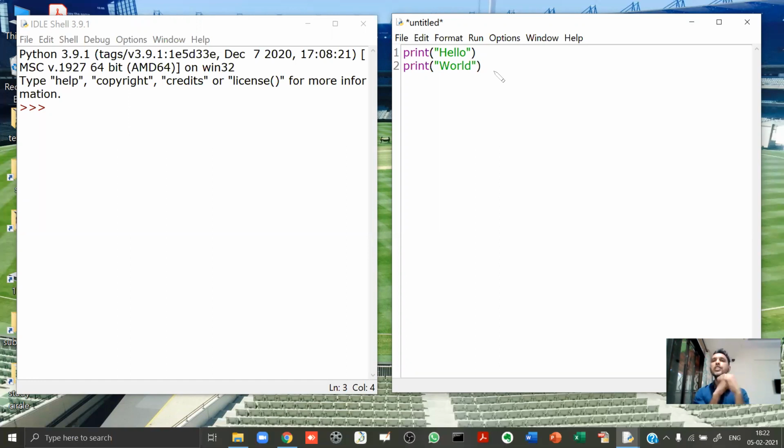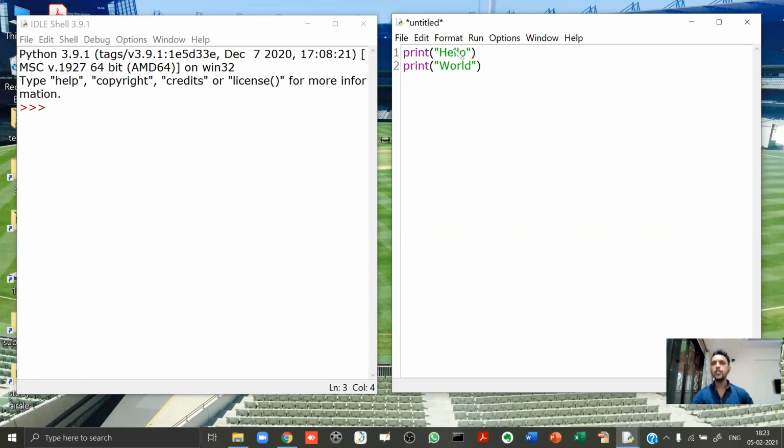If you are coming from C and Java, if you have done C and Java earlier, you may find this quite unusual. Why? Because in C programming language, we start with hash include, we start with void main. In Java, we start with import, we start with class, we start with void main. But in Python, there is nothing like that. You just directly start writing the program, right from line number 1. So there is no void main, no class, nothing. Just start writing the statements.